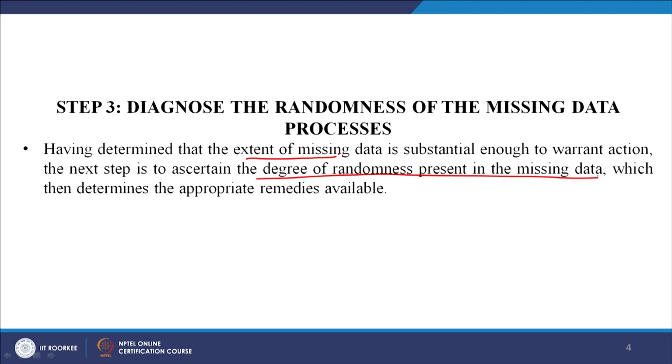Now, why is that? Why is it important? What happens if I do not study the randomness, right? It is possible that you might be missing a very important observation, that is, why are people missing data in a particular data set at a particular variable, or why a particular kind of respondent of a particular place may be having missing data. Those are very important observations for a researcher, and they need to be carefully handled, observed and understood also, right. So, the randomness of the missing data sometimes gives you extra information.